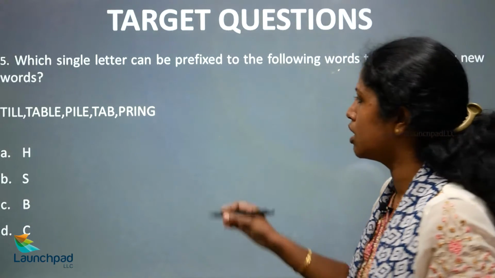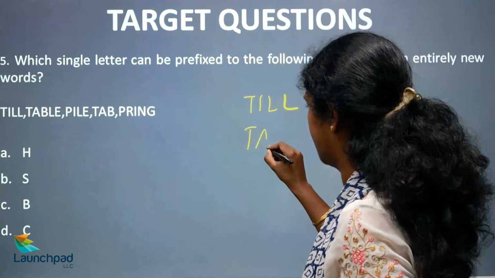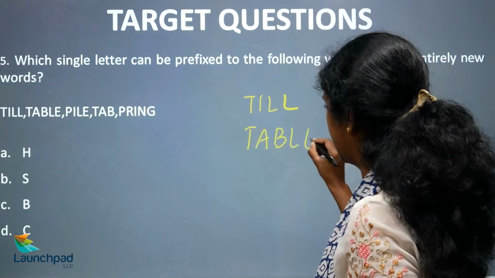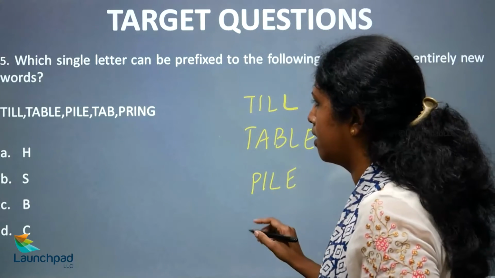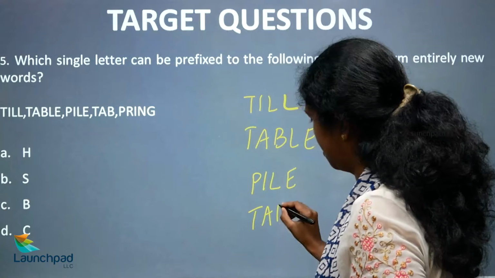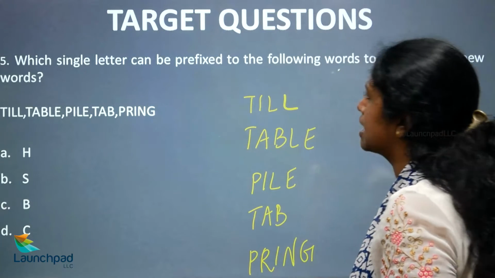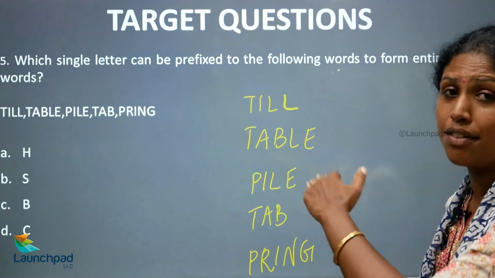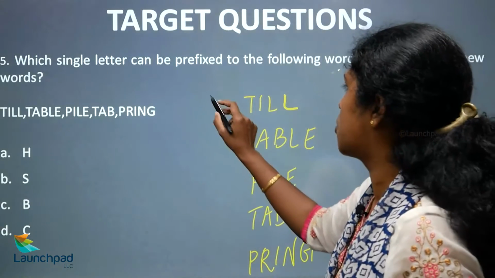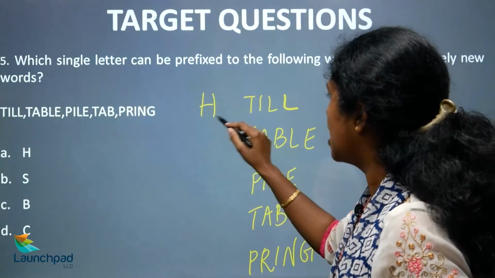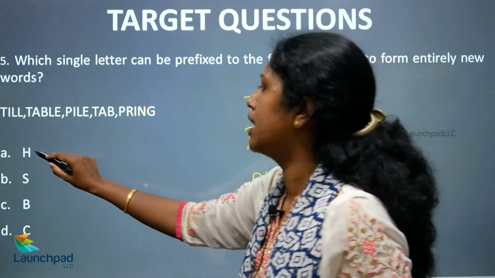Okay, so this is similar to the question that we saw. Okay, so till, table, pile, tab, and you have pring. So, you have to fix a letter. Prefixes you have to fix before the word, and you have to see that it forms a meaningful word. So, H. H-till, H-table, this itself tells us that the word cannot be formed with H.